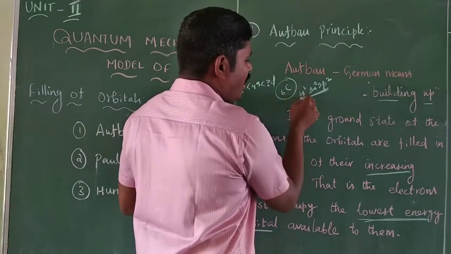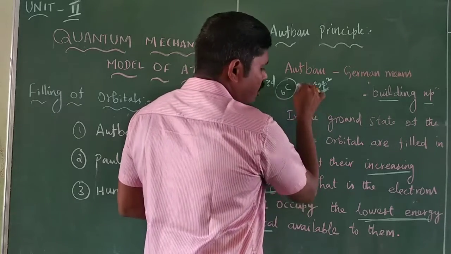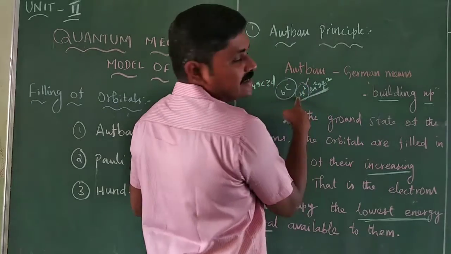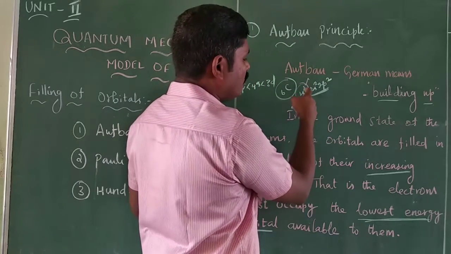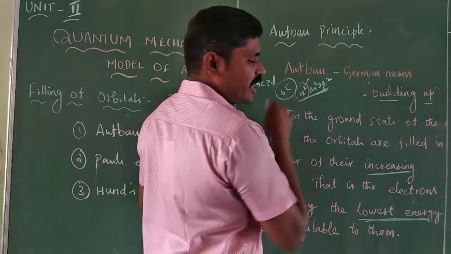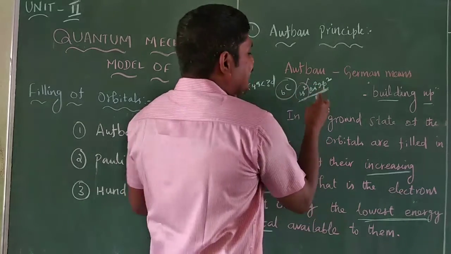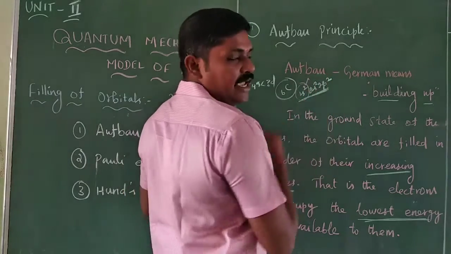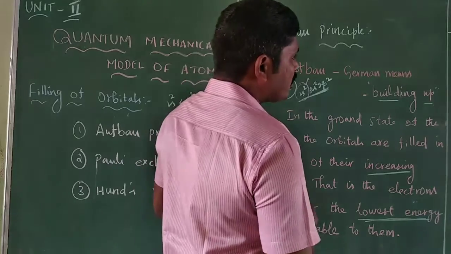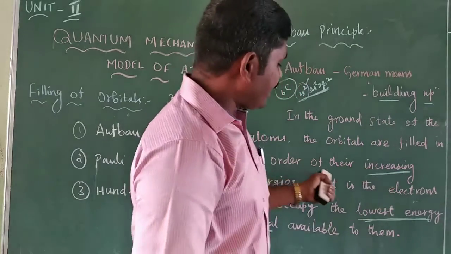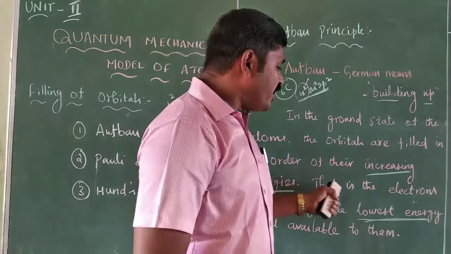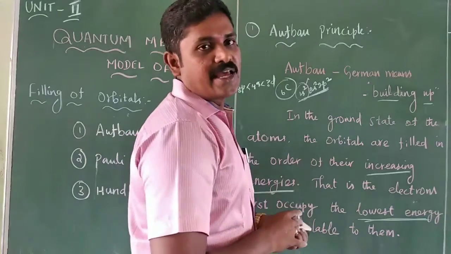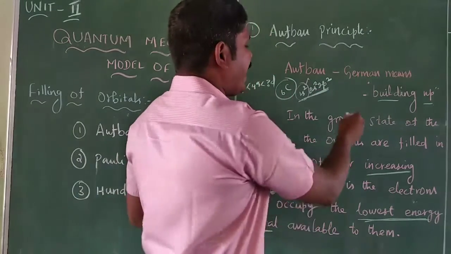For example, in carbon atom, the 1s orbital is the lowest energy orbital, so first completely fill 2 electrons in the 1s orbital. Then the electrons enter the higher orbitals, 2s2 and 2p2.